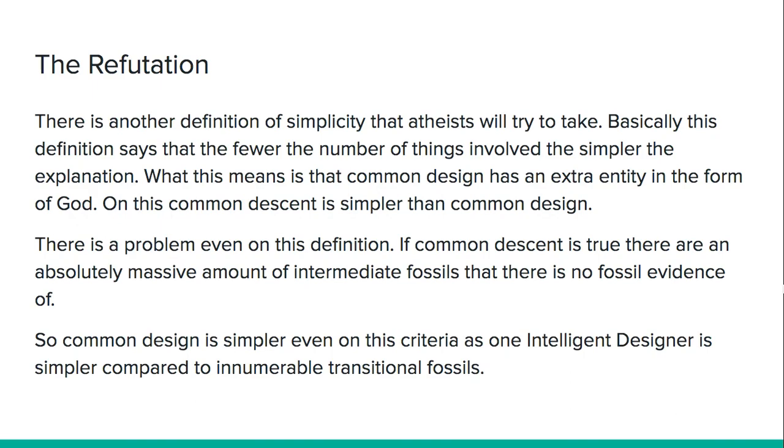But even if we take this explanation, there's a problem for atheists. There's a problem even on this definition. If common descent is true, then there is an absolutely massive amount of intermediate fossils that there is no fossil evidence of. Like, there have to be innumerable fossils that there is absolutely no evidence of. And the funny thing is, even on this definition, common design is simpler than common descent, as one intelligent designer is simpler compared to innumerable transitional fossils. So keep this in mind.